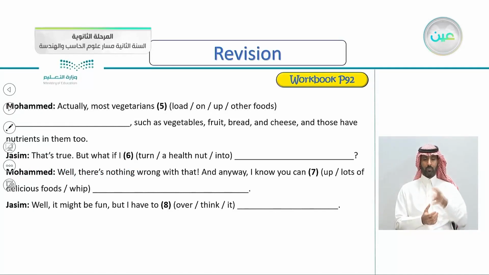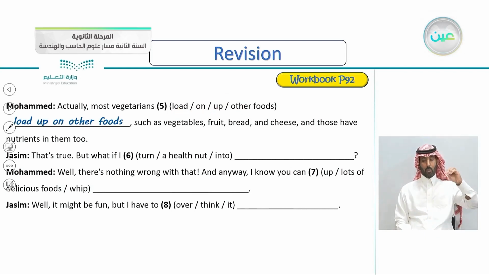Muhammad: Actually, most vegetarians load up on other foods. So the correct order here is, yes, load up on other foods, such as vegetables, fruit, bread, and cheese, and those have nutrients in them too. Jasim: That's true.